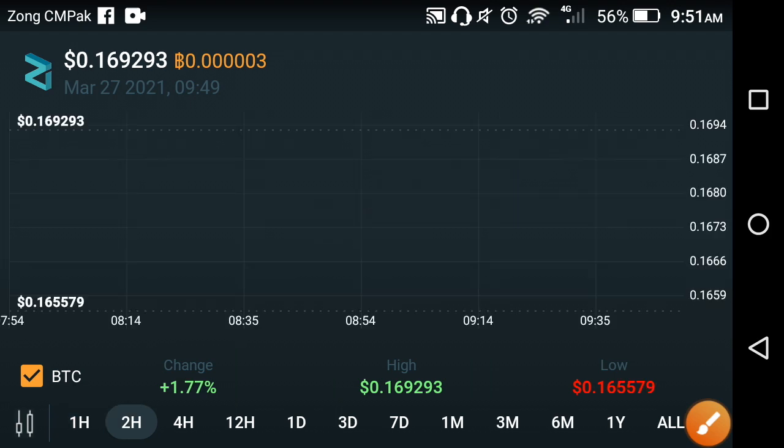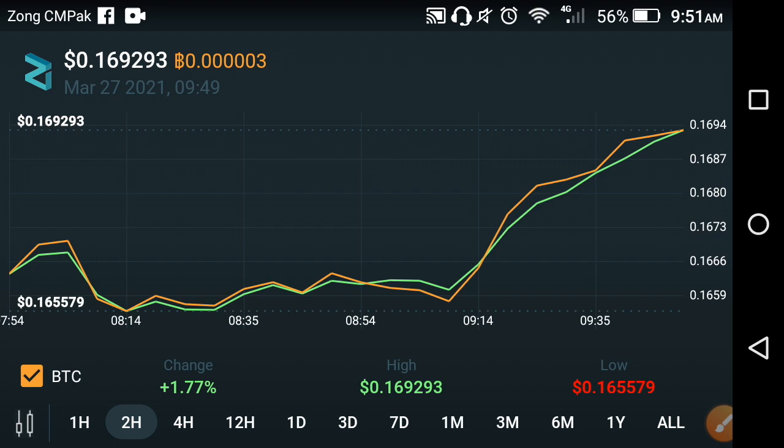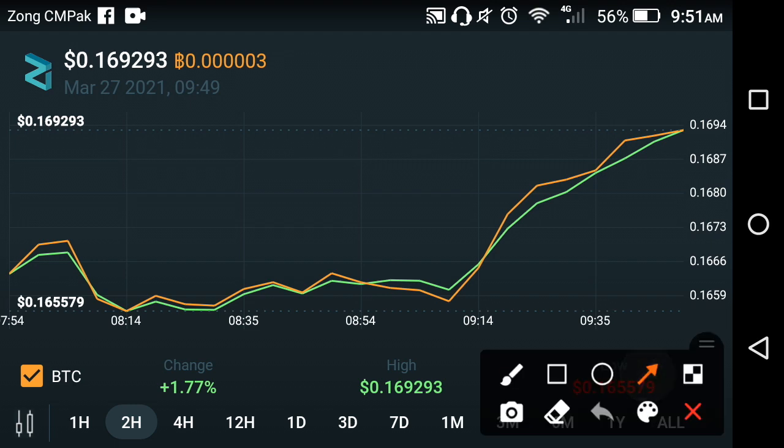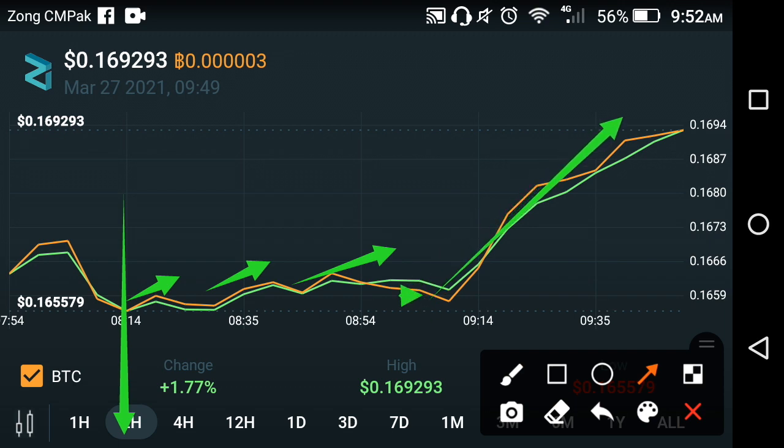What's going on in the previous 2 hours of Zilliqa cryptocurrency in the crypto market? As you can see here, in the previous 2 hours they started jumping, and after this time they started jumping upward like a rocket. They go to the moon, as you can see. Now that is the live price prediction of Zilliqa cryptocurrency.